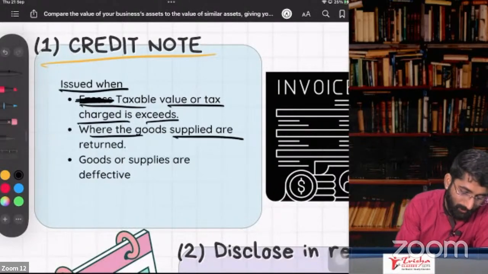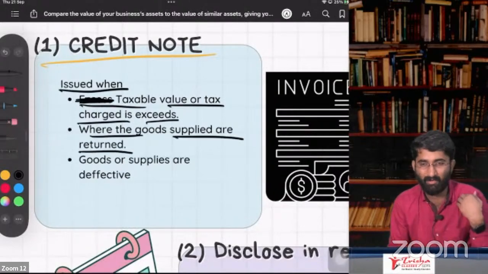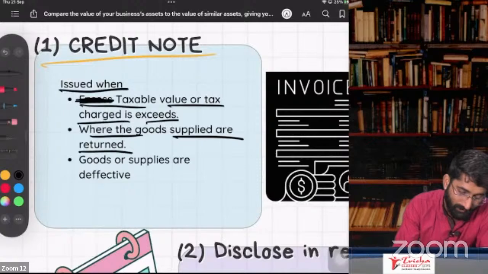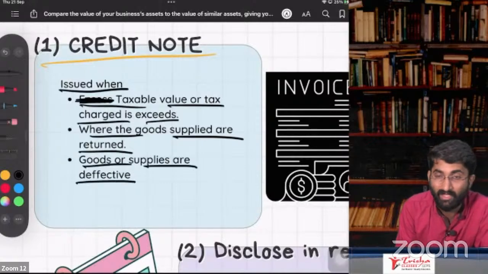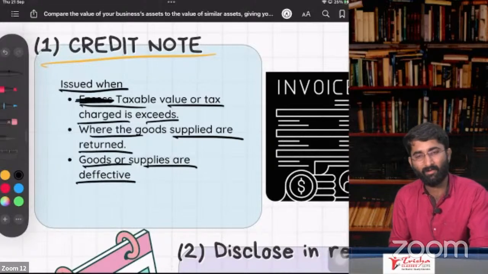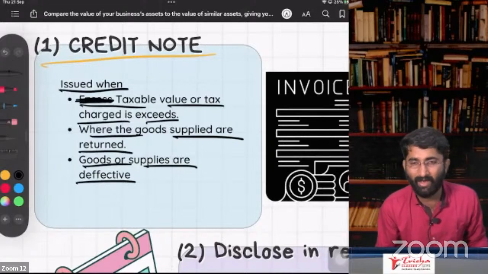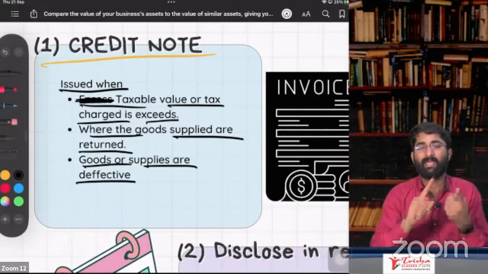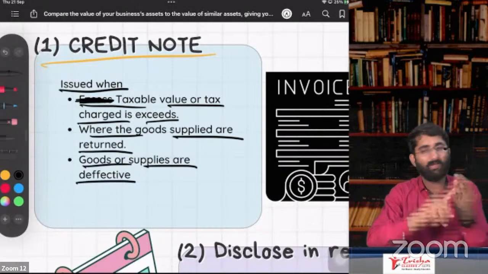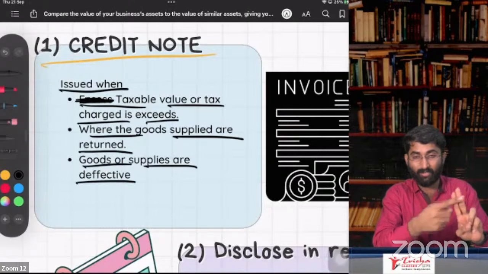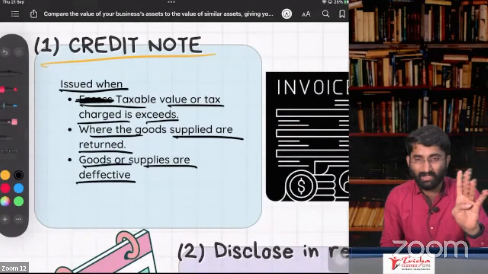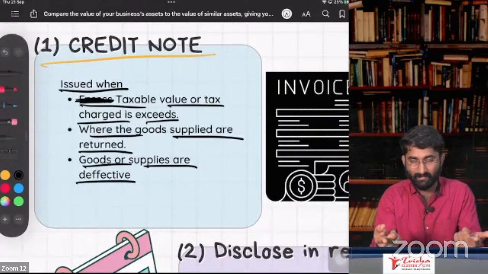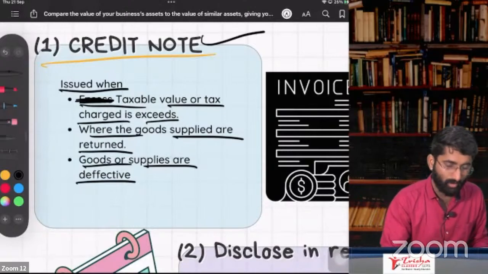Next, where the goods supplied are returned. You paid me the amount, so I have to pay you back with the credit note. Next, goods or supplies are defective. I sent you some goods that are defective, and now you say, sir, take these goods back. Again, I have to credit your account, so I'll give you the credit note. So in all these four cases, excess tax, excess value, goods returned, and defective goods, I have to pay you back. For that purpose, I'll give you a credit note.